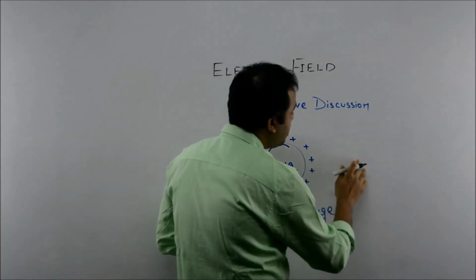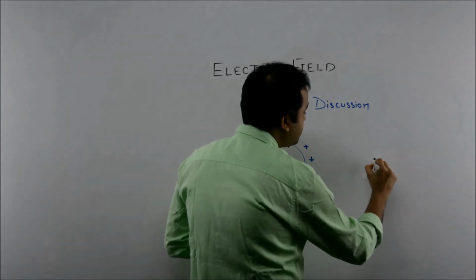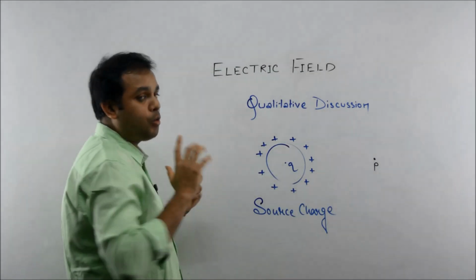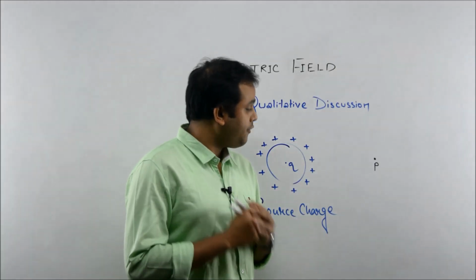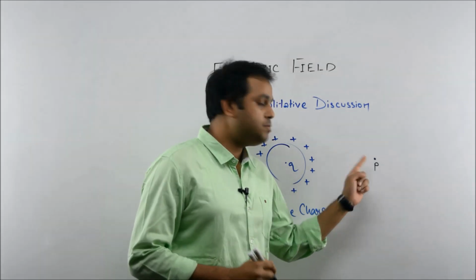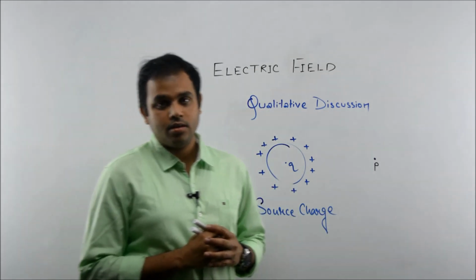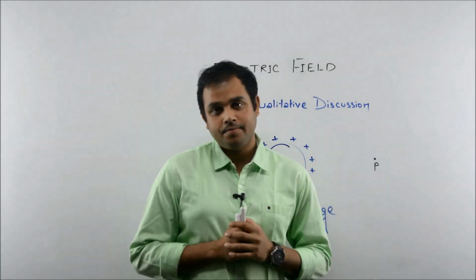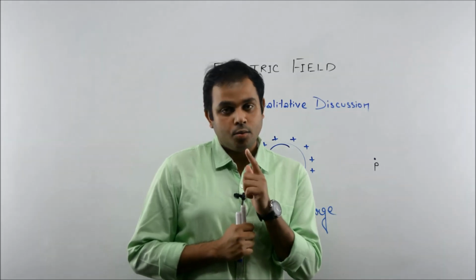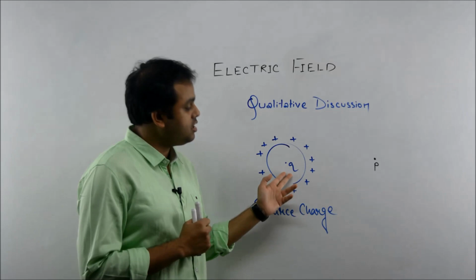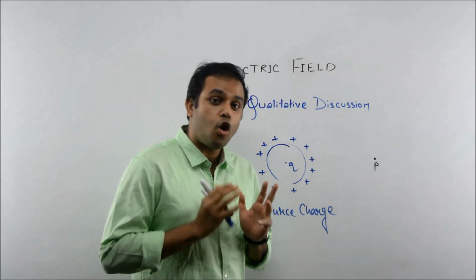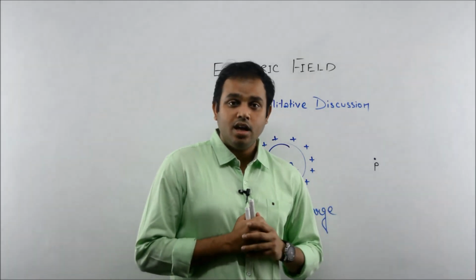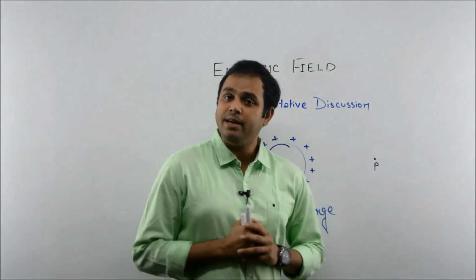Let us take a point P. We have named this point as point P. Now the question is whether electric field exists at this point P. Which charge is the source of the electric field? This charge. We are talking about the electric field of this charge. Now, does electric field exist at point P?